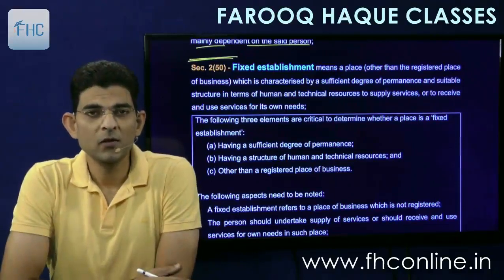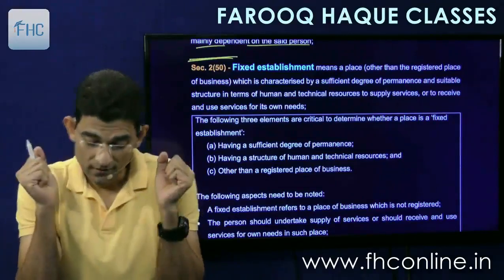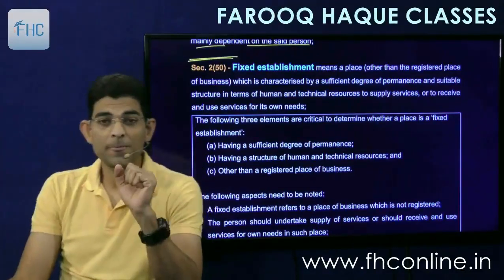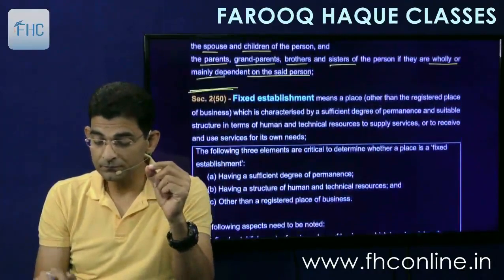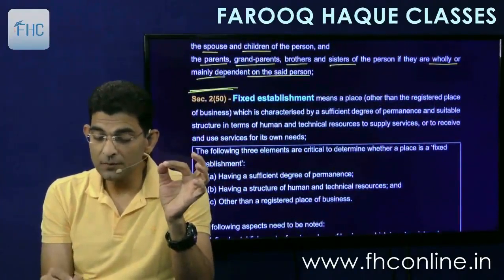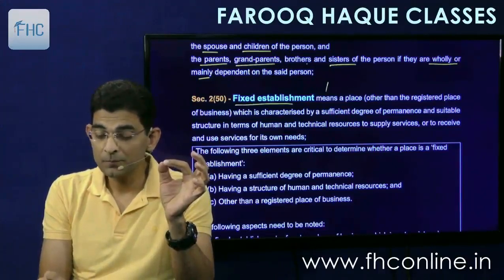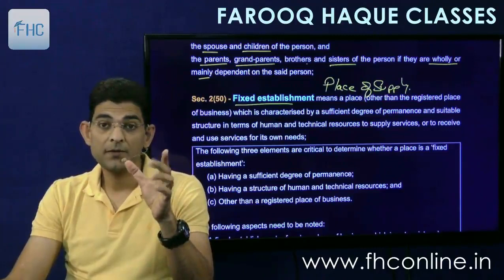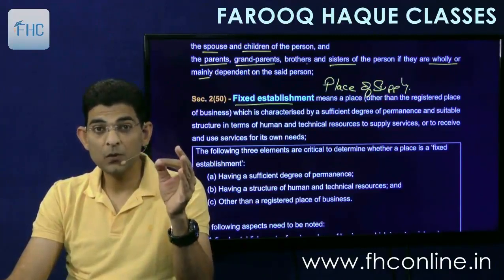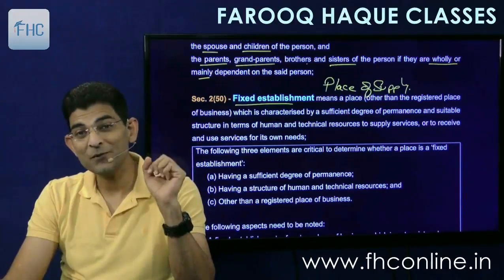Hello all of you. Now let's start from where we left yesterday, and that is the definitions. So let's see the new one, section 2 clause 50, fixed establishment. Now this definition of fixed establishment will come into play in the chapter of place of supply. So when we have to determine the place of supply, then this definition of fixed establishment will be used. So what it means, let's see. How to use it, that we'll see in the chapter of place of supply.